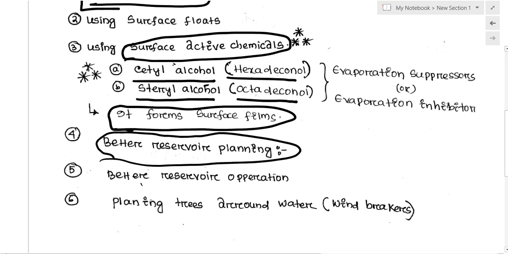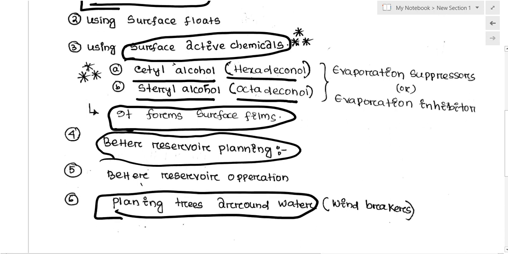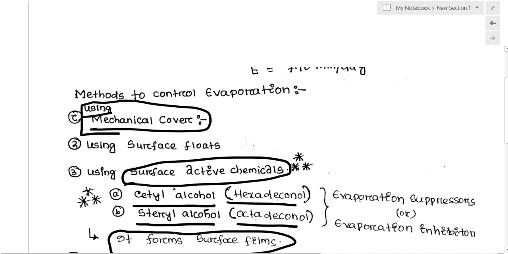The last one is planting trees around the water body. If you plant trees around the water body, they will block the wind speed, acting as wind breakers. As the wind speed is blocked, the rate of evaporation will decrease. So these are some methods by which we can reduce the evaporation rate from the water body.